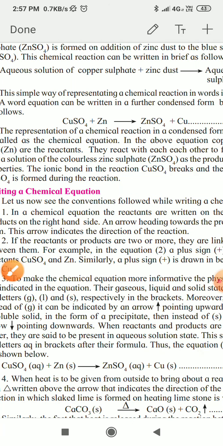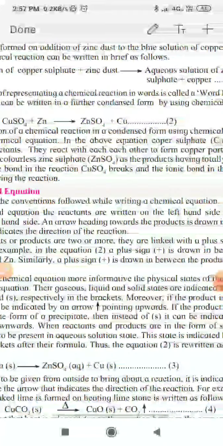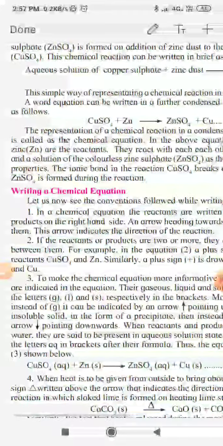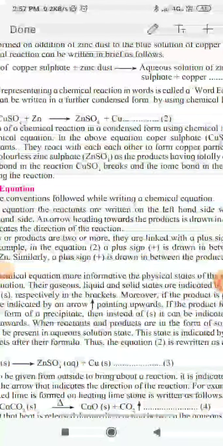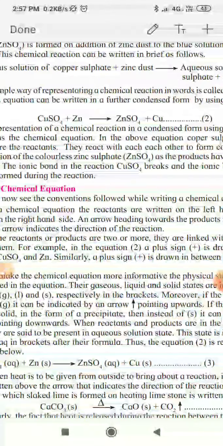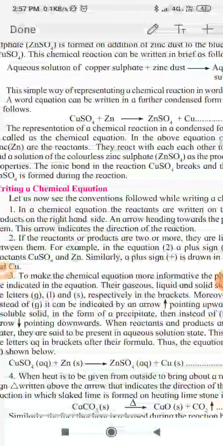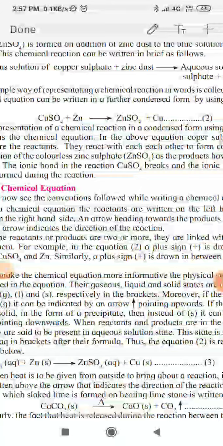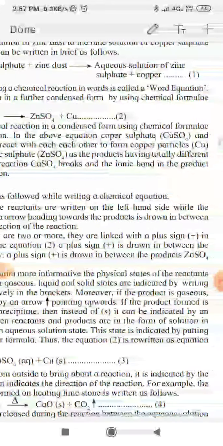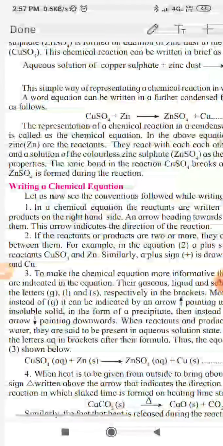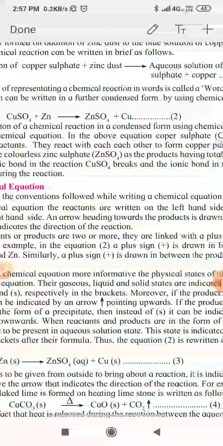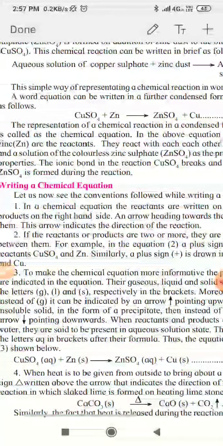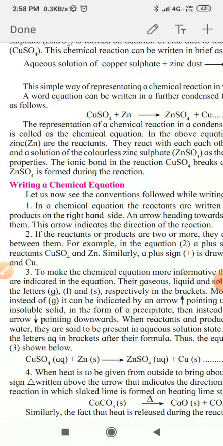Then if a product formed is an insoluble solid in the form of a precipitate, then instead of solid it can be indicated by a downward pointing arrow. When reactants and products are in the form of solution in water, they are said to be present in the aqueous state, and this state is indicated by putting the letters aq in brackets after their formula.